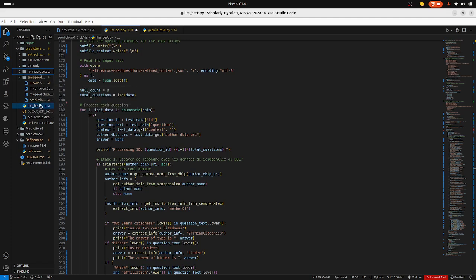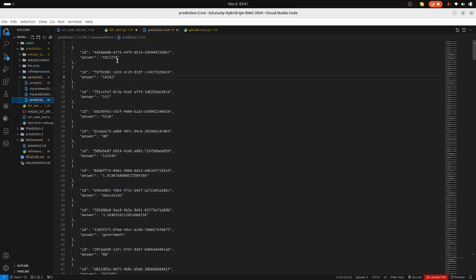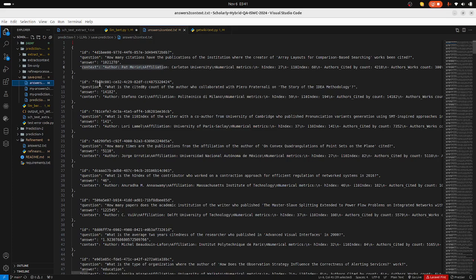So what's the difference between these 2 files? This one has just the answers, which is the ID and the answers as requested by the organizers for submission. I created this because I needed to evaluate the LLM's only prediction. And this is the file with the context, which was done by the LLM.